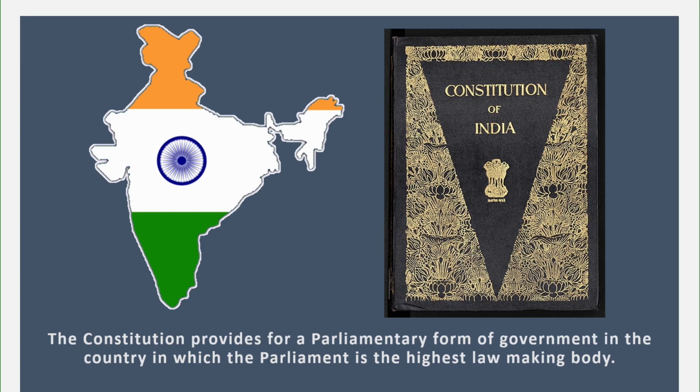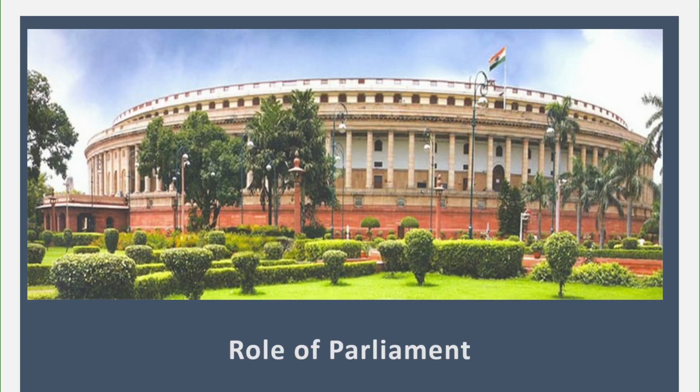There are some officers which are appointed by the government and the laws which are made by the parliament will be implemented by these officers as a part of the execution. And then comes the judiciary. The duty of the judiciary is to make sure that the laws which are made by the parliament and which is implemented by the executive body is properly followed by the people or not. And if in case the people are not following it, they have a full right to punish them or to penalize them. Now let us learn about the role of parliament.